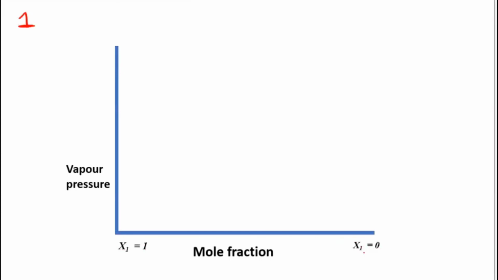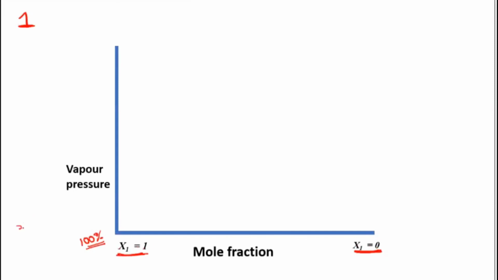Now x1 is equal to 0 means I will not have any first component present in this case. It is 0, nil. Nothing is present of the first component. And on this side, when I am talking about x1 is equal to 1, that means whatever vapor pressure I am having, 100% of it is because of the first component. That is the meaning here, x1 is equal to 1.